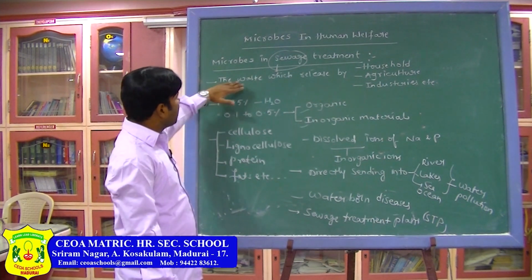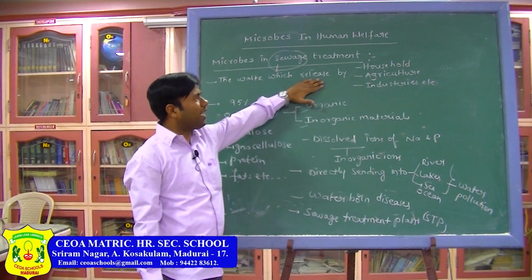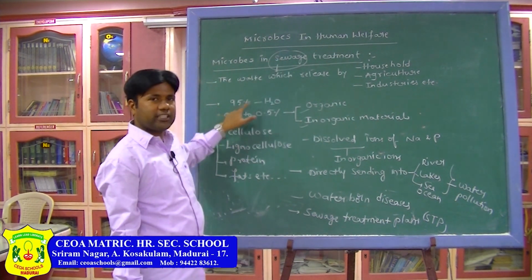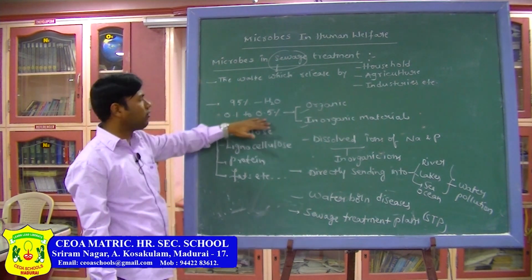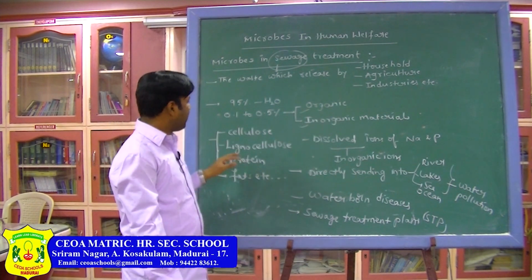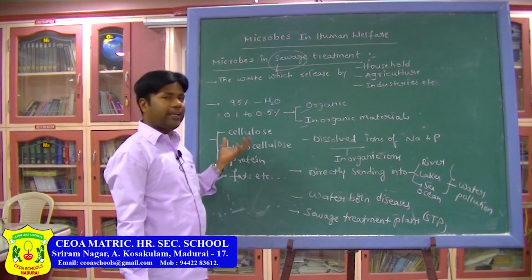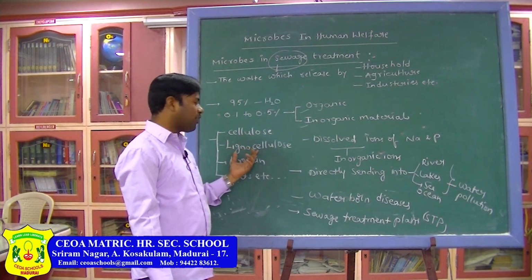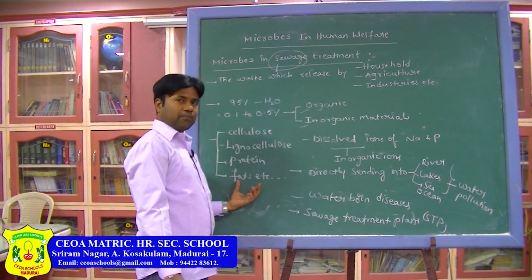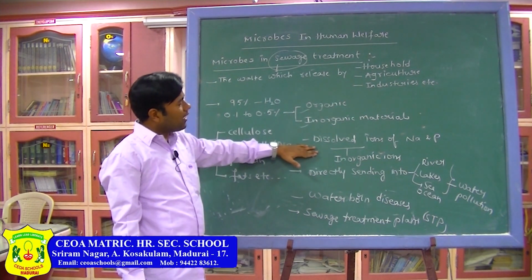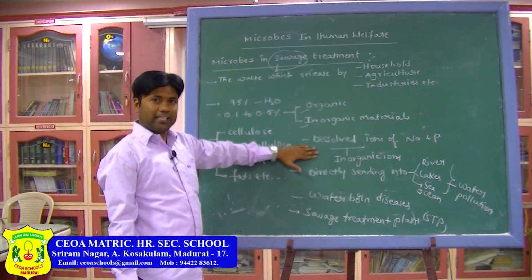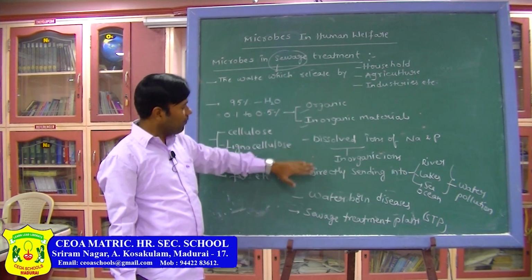Now, the waste released by households, agriculture and industries is called sewage. In that sewage, 95% is water and 0.1 to 0.5% is organic and inorganic materials. Cellulose, lignocellulose, protein, fats, etc. are present, and dissolved ions of sodium and phosphorus and other inorganic metal ions.